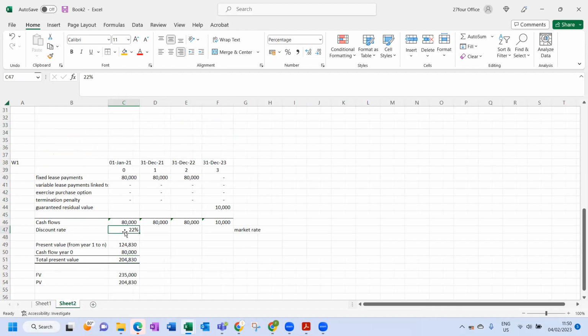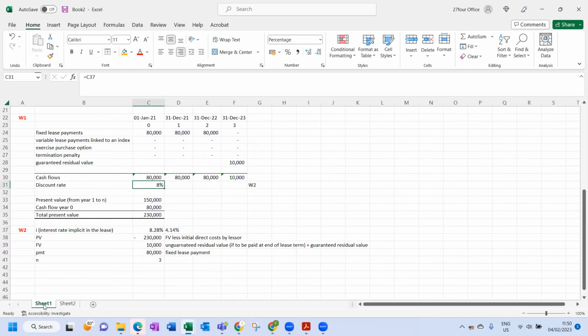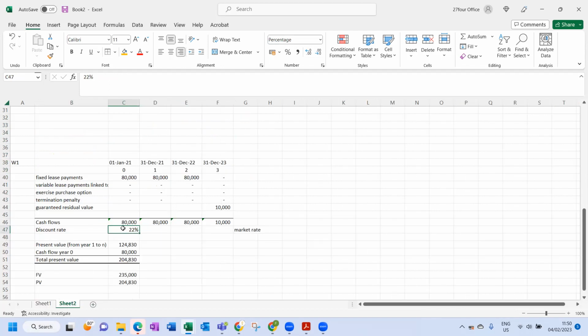Why does the discount rate differ? Because in question 1, when we work out the present value of lease payments, we must use the rate implicit in the lease. In question 2, the discount rate used over here was the market-related rate. Why are we using the market-related rate?